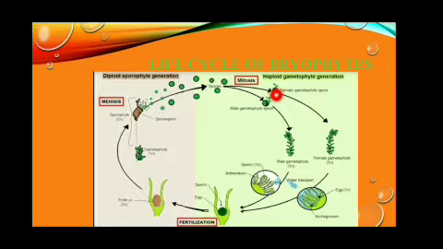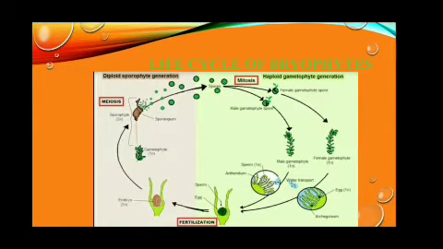So in the life cycle of bryophytes, two stages are there, gametophytic stage and sporophytic stage. The gametophytic stage is the main plant body, it is the dominant stage. The gametophyte contains the sex organs. The male gametophyte produces the male sex organ antheridium. The female gametophyte produces the female sex organ archegonium.